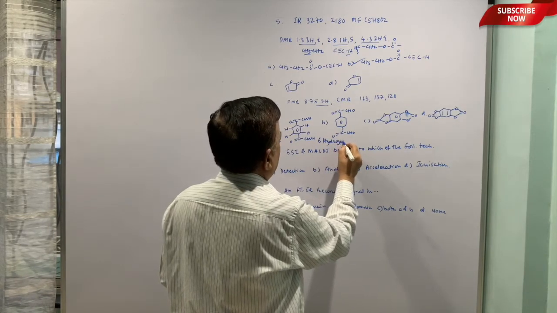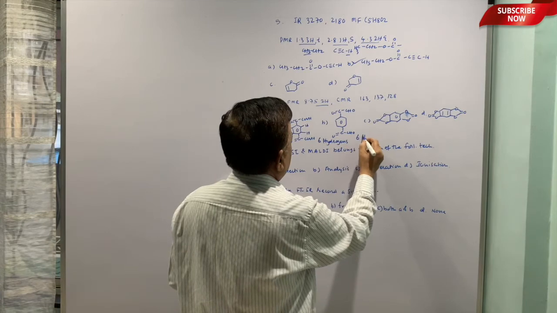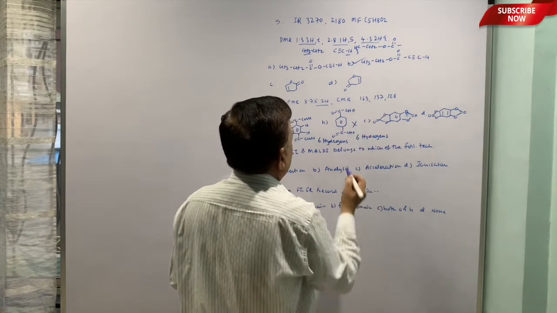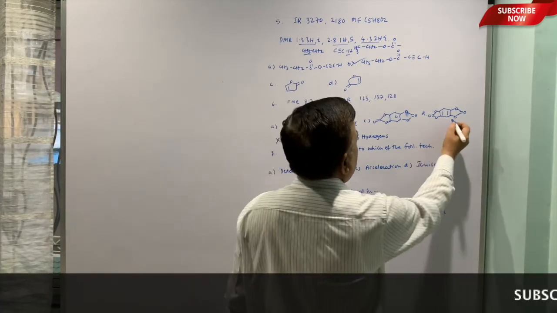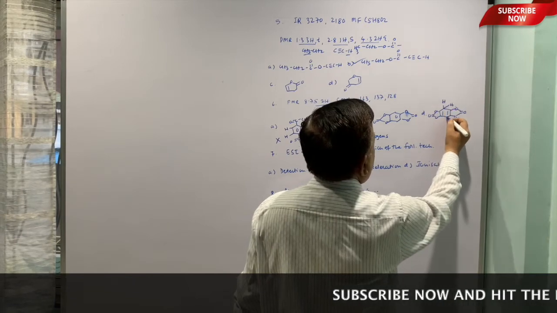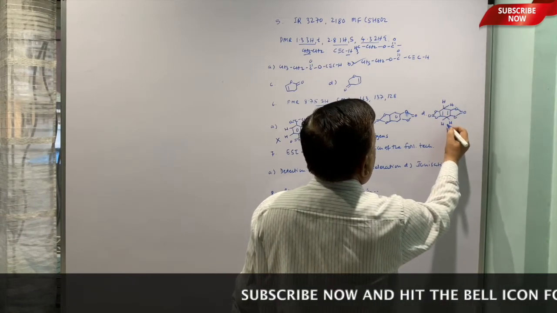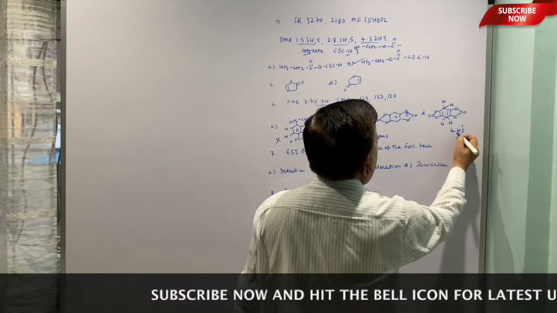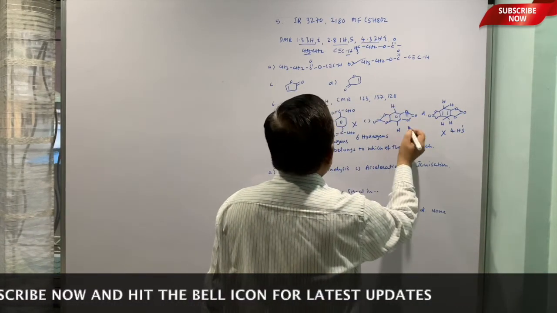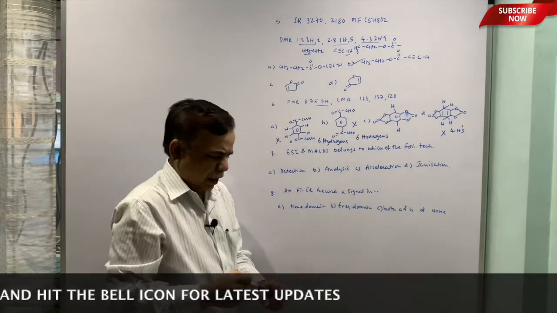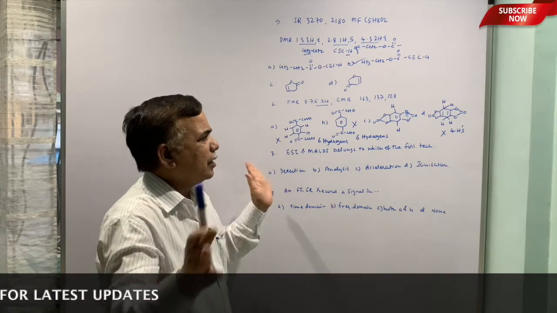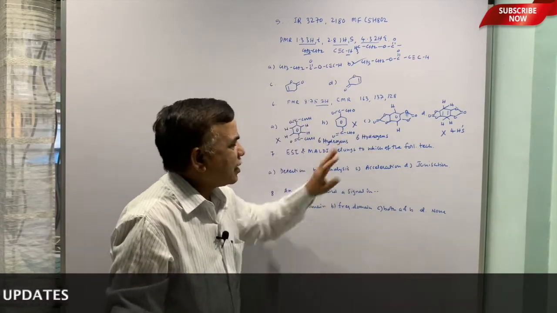Here also there are 6 hydrogens, so this is also ruled out. Here there are four hydrogens, so this is also ruled out. This is the one where you have 2 hydrogens on the aromatic ring with electron withdrawing groups on either side, so 8.75 can be assigned to this.